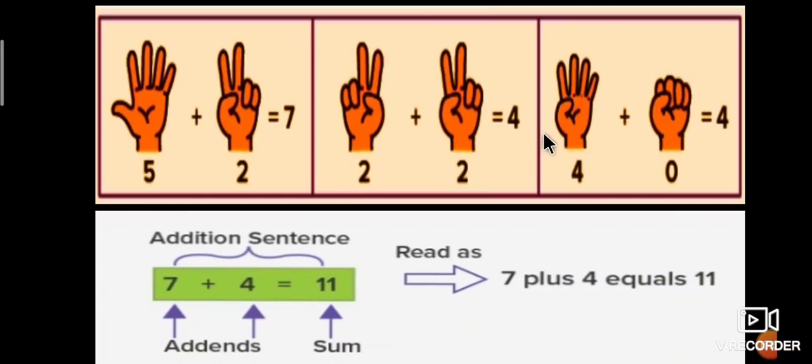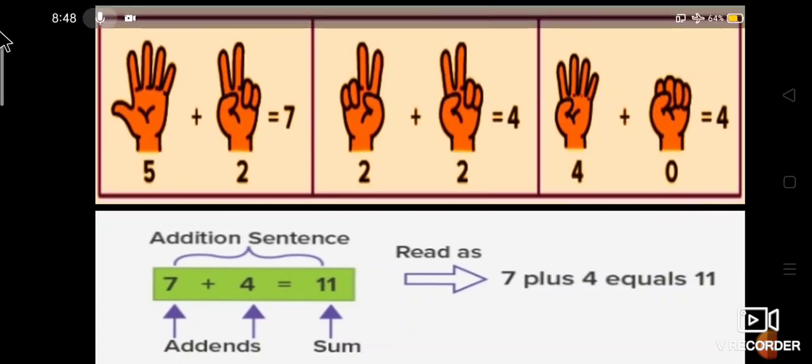Again, here 4 fingers are counting. Observe the third figure. In the third figure, one, two, three, four: 4 fingers are counting. Here, no fingers are counting. 4 plus 0 equals 4.